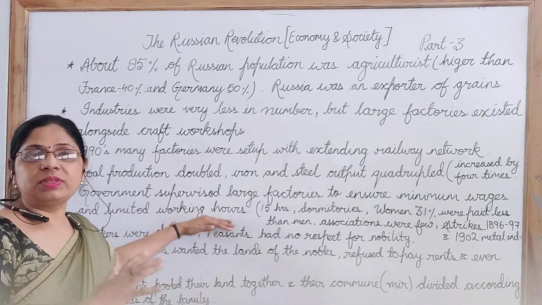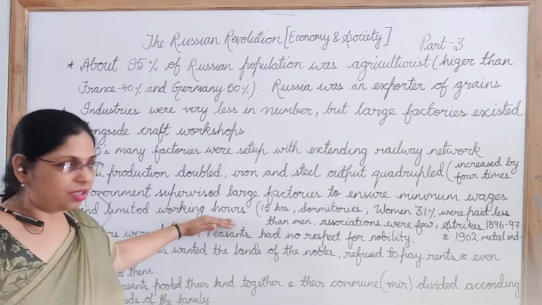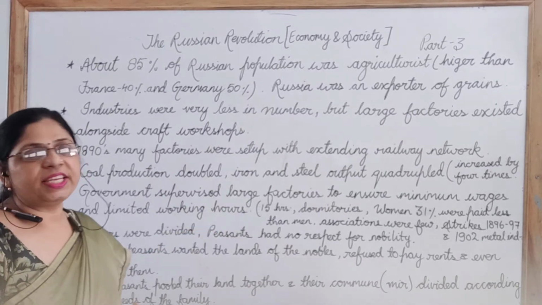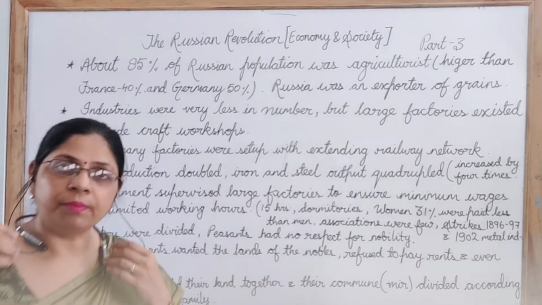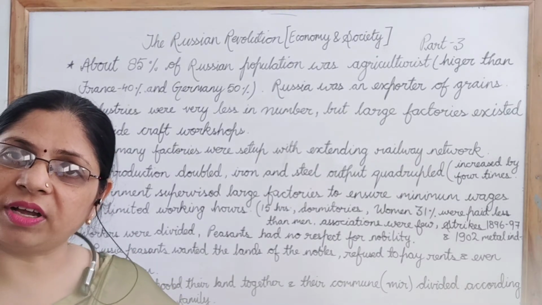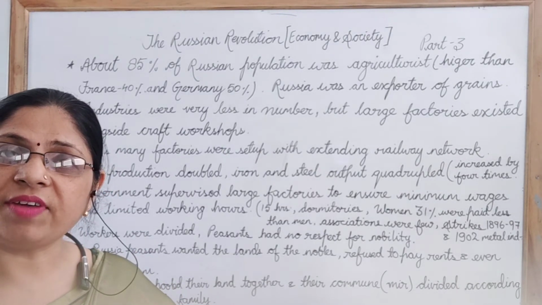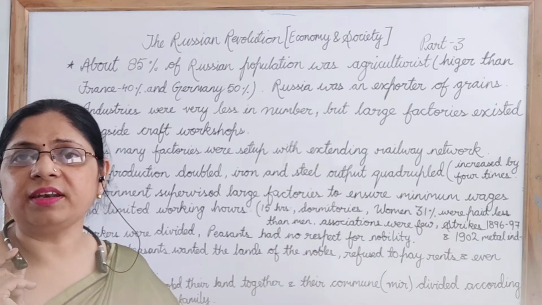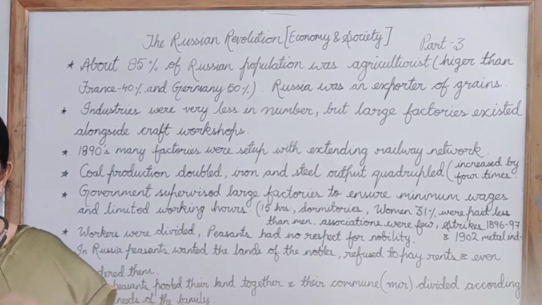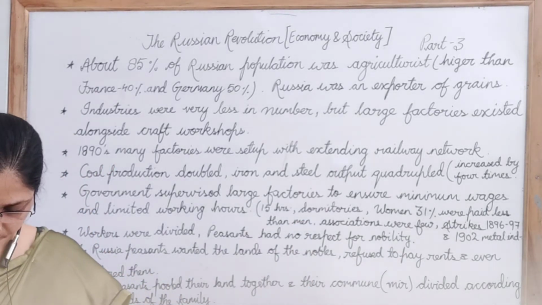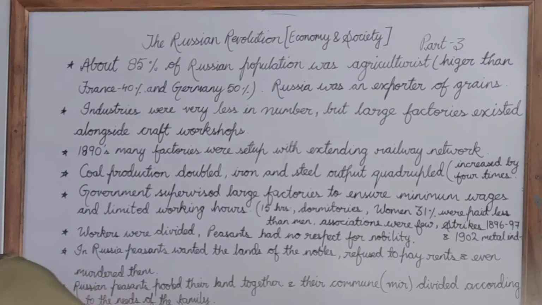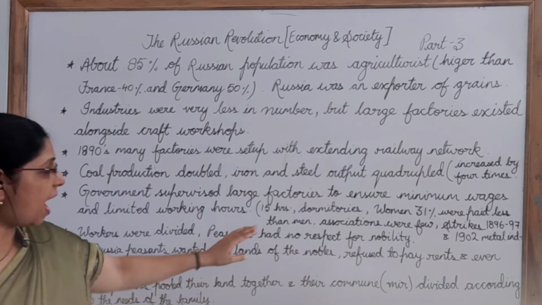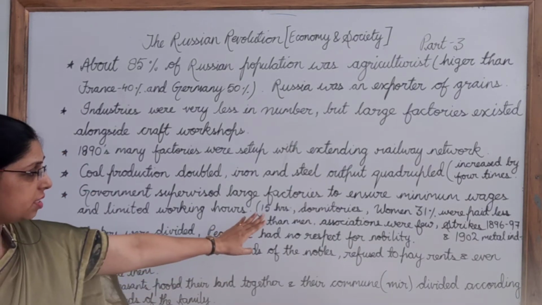But all these rules were broken because of corruption, and because of corruption, many of the factory workers were working even for 15 hours or so. So they had to work for long hours.